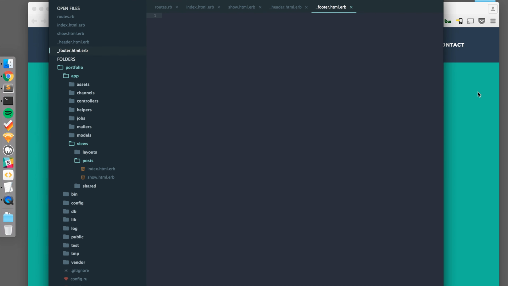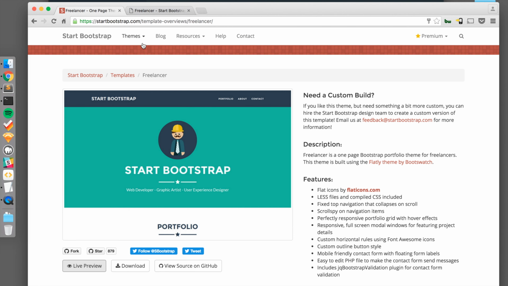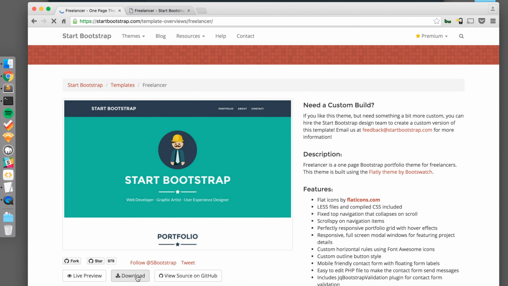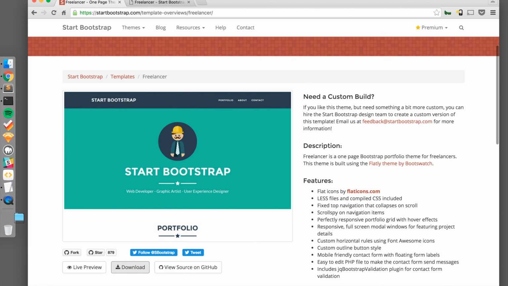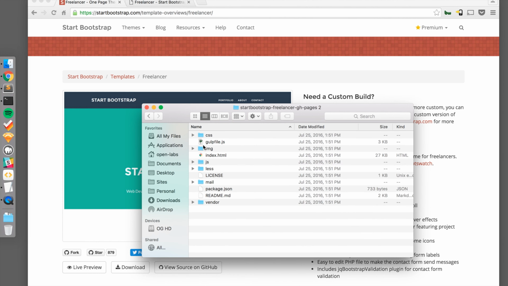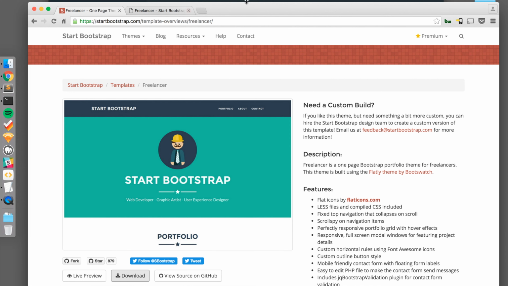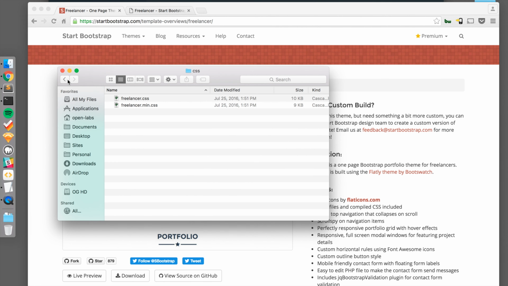Cool. So the first thing we're going to do in our Rails application is set up our template. So we're going to go to Start Bootstrap and find your way to Themes, Portfolios, select Start Bootstrap, and you can download the files. Once that completes, we'll open up the zip file. It should unzip and open up a folder. Inside this folder, we have the CSS, the images, JavaScript files, and other files that make this theme run.